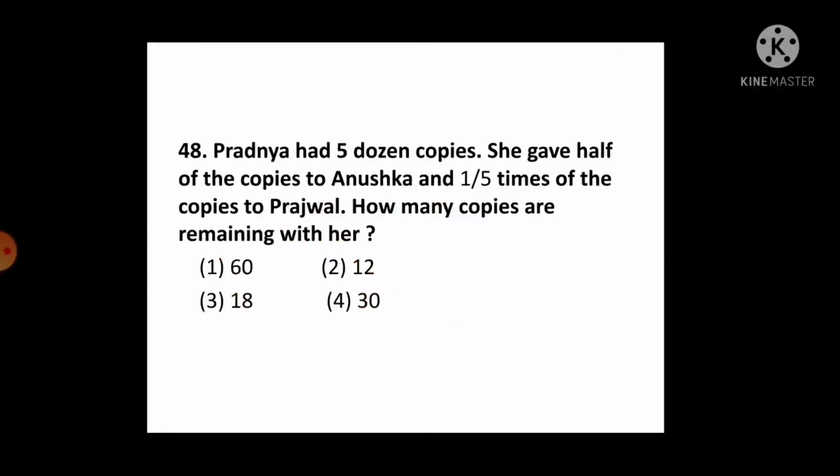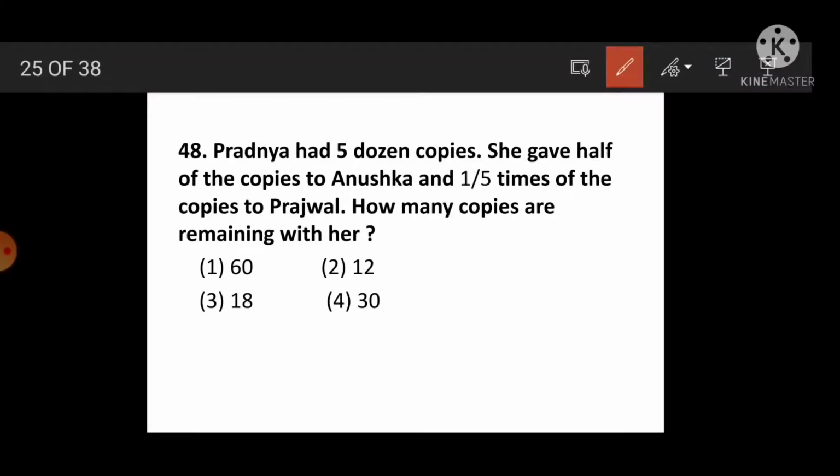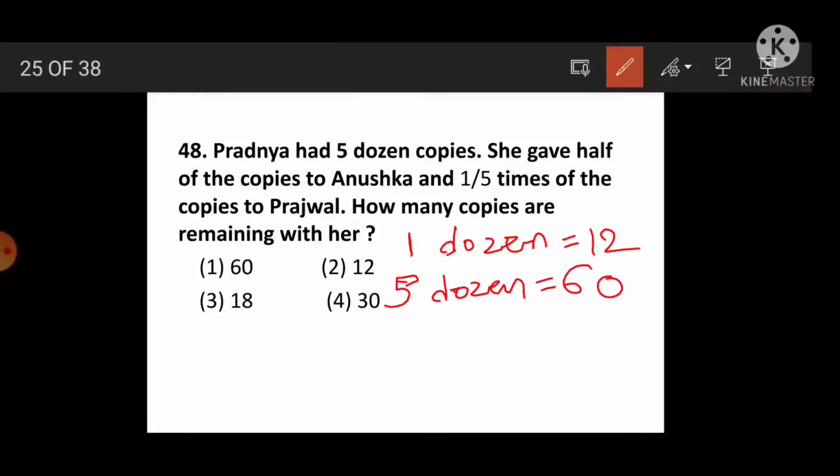Question number 48. Pradnya had 5 dozen copies. She gave half of the copies to Anushka. Now here see, 5 dozen copies. 1 dozen is equal to how much? 1 dozen is equal to, yes, 12 copies. And therefore 5 dozen means how many copies? 12 fives are 60 copies. She gave half of the copies to Anushka. To Anushka how much did she give? Half of 60 means 30 copies.